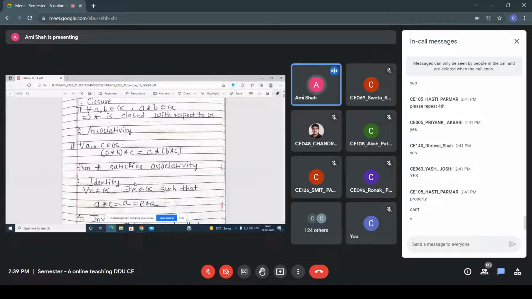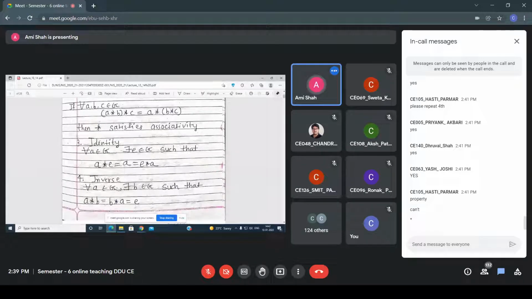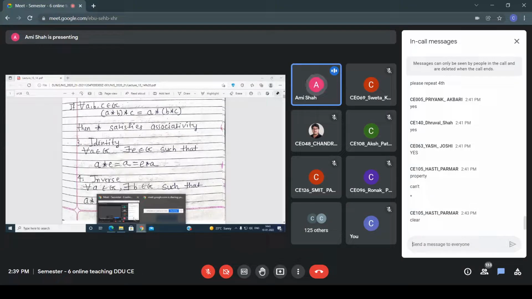So now read the property. For every A belongs to a particular group, right now our group is Z. I am taking 1, so there exists a minus 1 that also belongs to Z, such that, let's say A is 1, 1 minus 1 equals 0, because for addition the identity is 0. Now clear, Hasti?